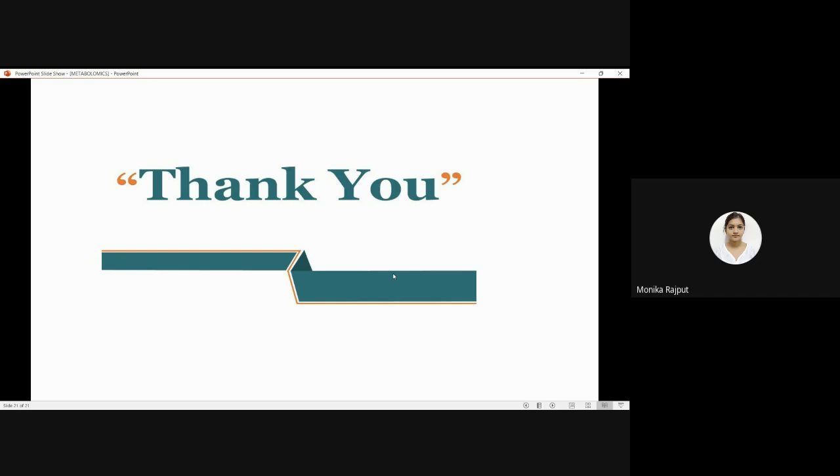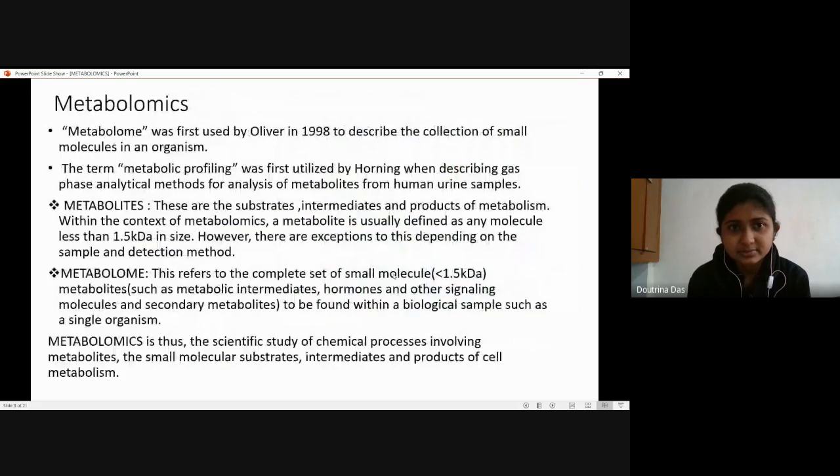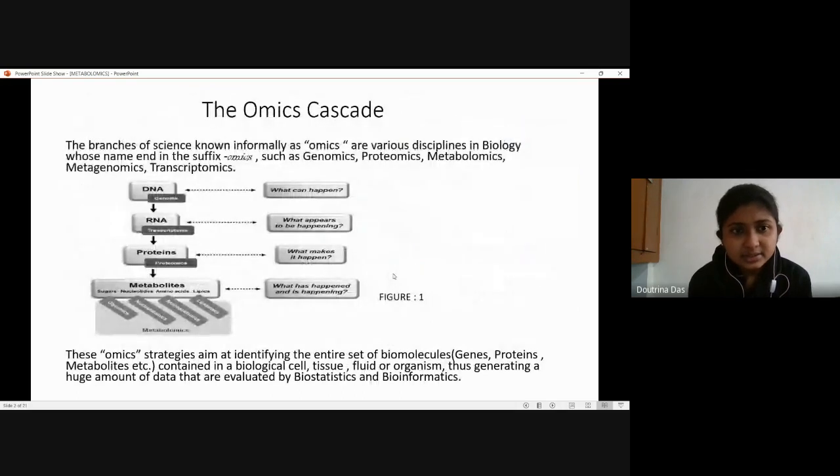Basically, I'll just go to the first slide, and that very clearly shows it. You can see on the left hand it's showing DNA, then RNA, proteins, and then metabolites. And on the right hand, it shows exactly what it means. From DNA, we come to know what can happen. From RNA, what appears to be happening, and from proteins, what makes it happen. And from metabolomics, we know exactly what has happened and what is happening currently, because it is correlating with the phenotype of the organism.